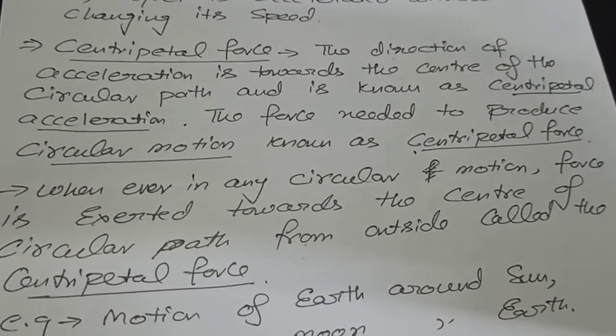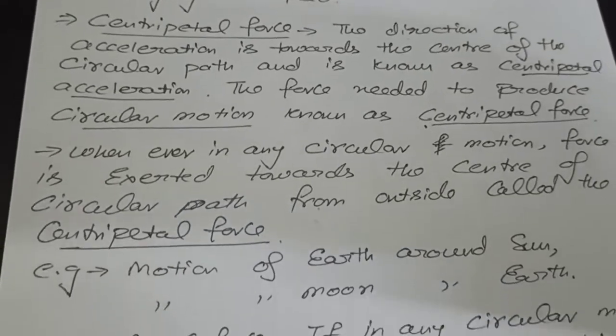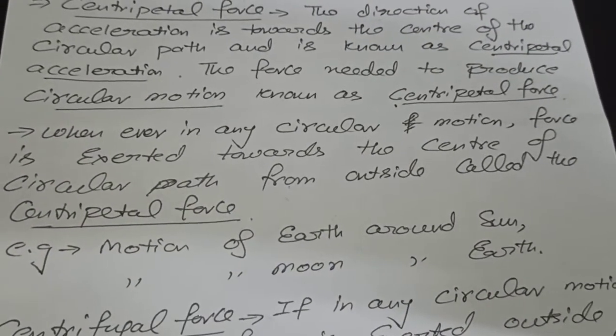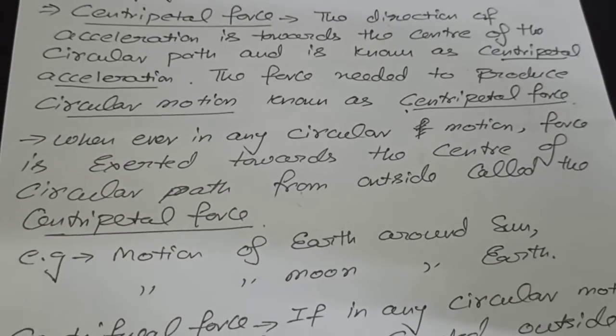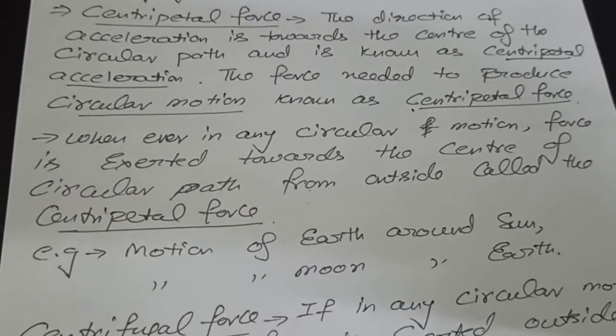Whenever in any circular motion the force is exerted toward the center of the circular path, it is called the centripetal force. Examples: the earth revolving around the sun, the centripetal force is there. The moon revolving around the earth, the centripetal force is there, and so on.